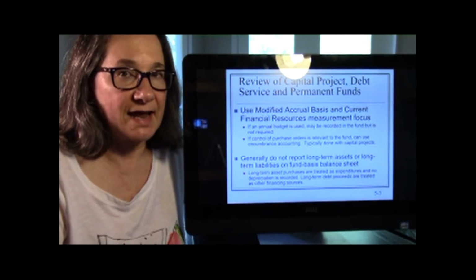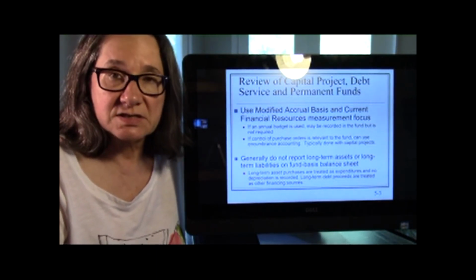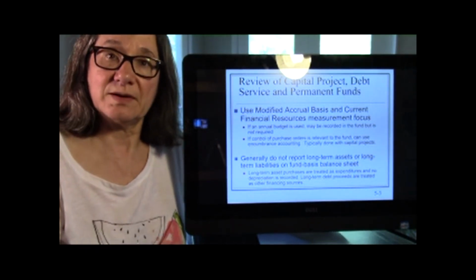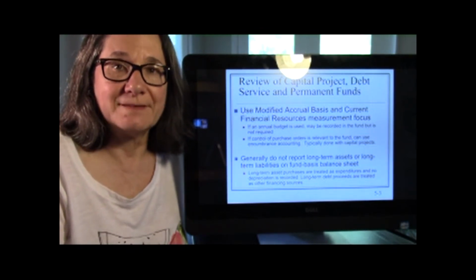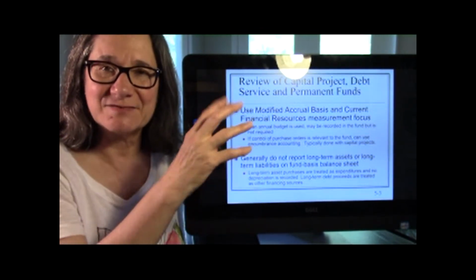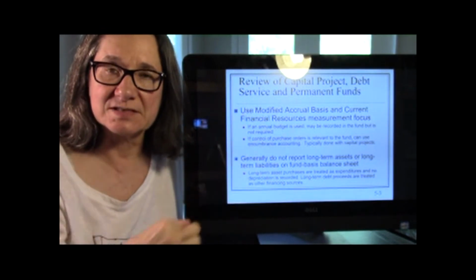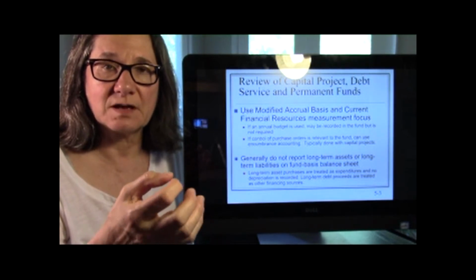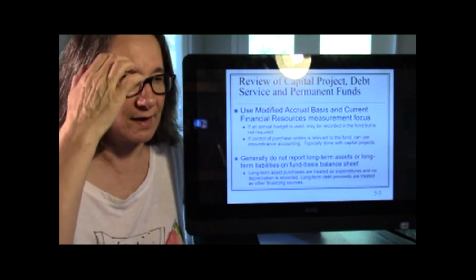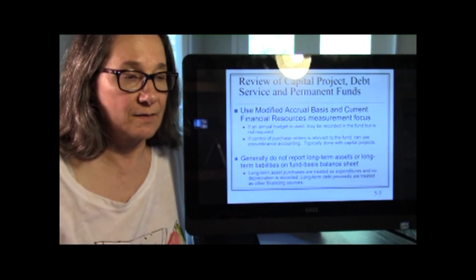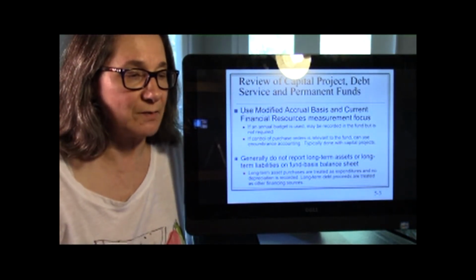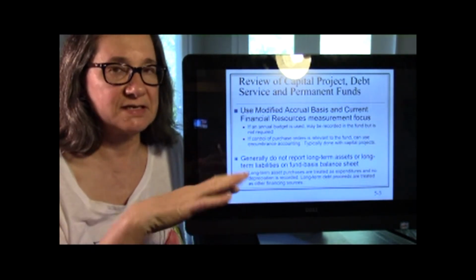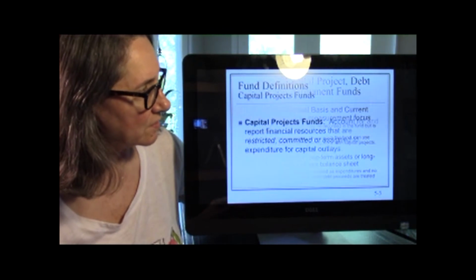Now, generally, the assets that are a result of the projects, so you can imagine you have a project to build a new police station. That's going to be a building at some point. That doesn't go in these funds. These funds are showing the activities, the revenues, the expenses, the expenditures, not the actual ultimate asset. That's going to go on the government-wide document. So anyway, long-term debt proceeds are just other financing, so you're not seeing the long-term liability.